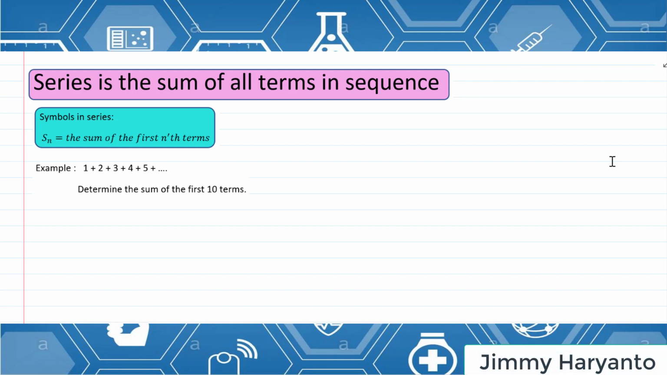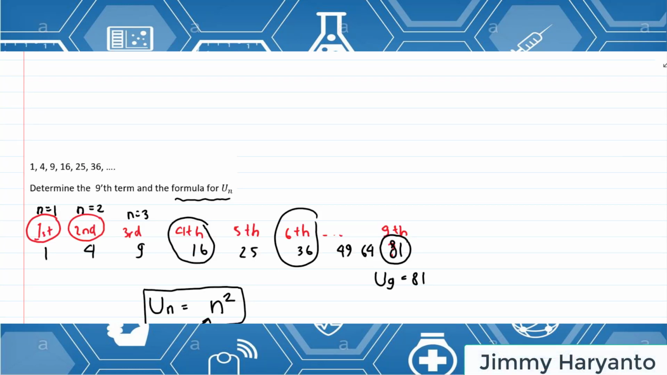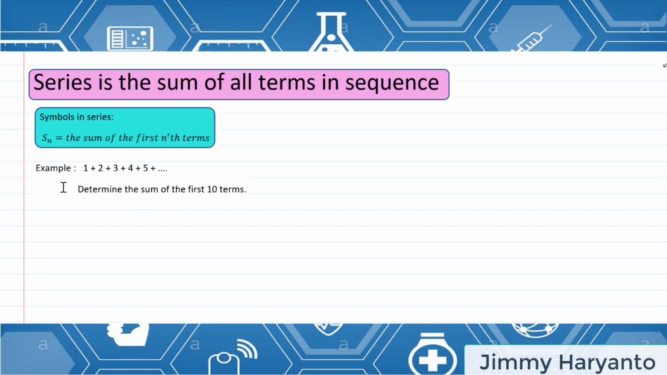Next is series. Series is the sum of all terms in a sequence. So in a sequence, look at this. The terms are separated by commas, yeah, 1, 4, 9. But in a series, as the definition is the sum, between adjacent terms they are separated by plus. Okay, since the definition is the sum. The sum means addition, plus.